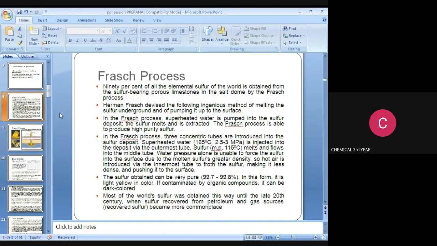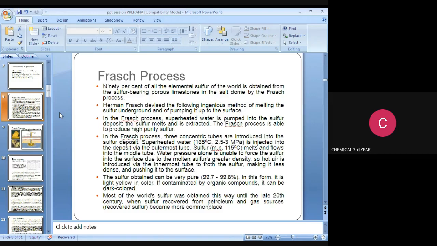In the Frasch process, 90 percent of all elemental sulfur of the world is obtained from the sulfur bearing limestone in the salt domes. Hermann Frasch devised the following ingenious method of melting the sulfur underground and pumping it up to the surface. In the Frasch process, superheated water is pumped into the sulfur deposit.